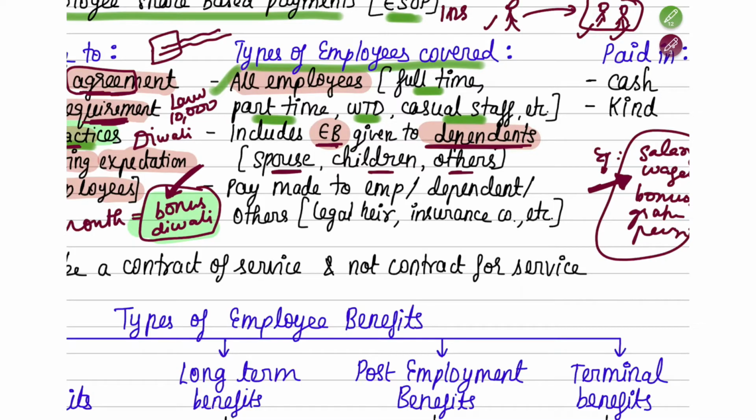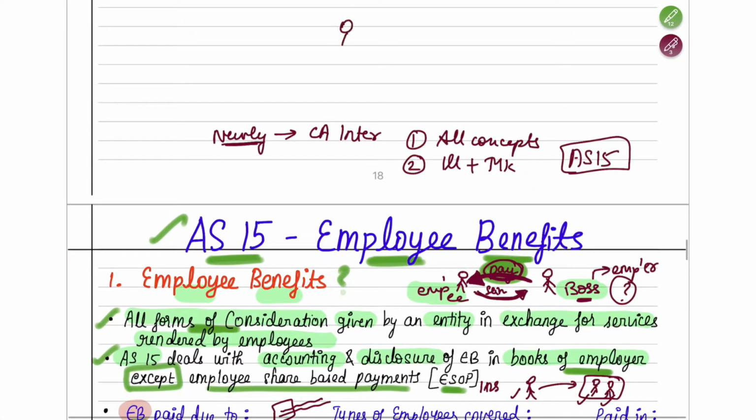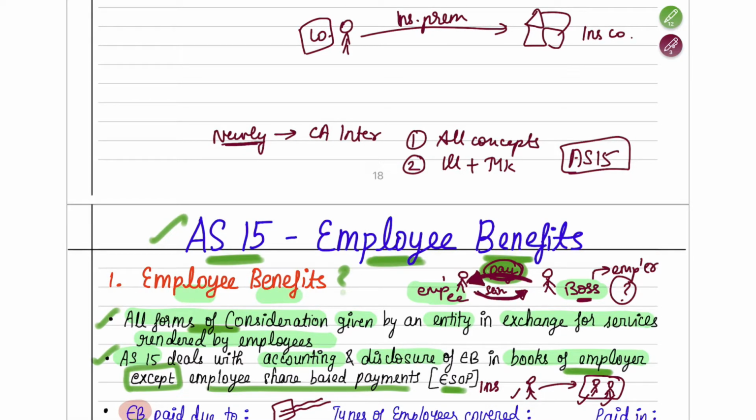Okay. And finally, the payment can be made to anyone. It is not necessary that the payment should be made to the employee only. The payment can be made to the employee, to the dependent, or to others also. Let's take an example here. Suppose this is the company side, there is this employer. The company is paying a particular insurance premium to the insurance company. And for whom is this insurance premium being paid? It is paid for me, my father and my mother.